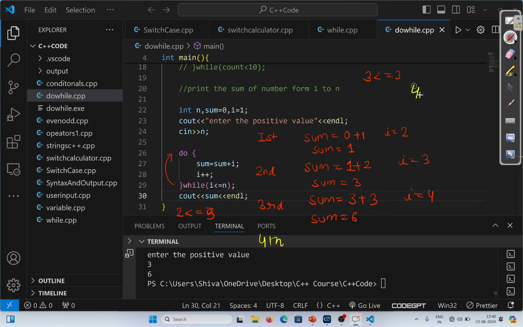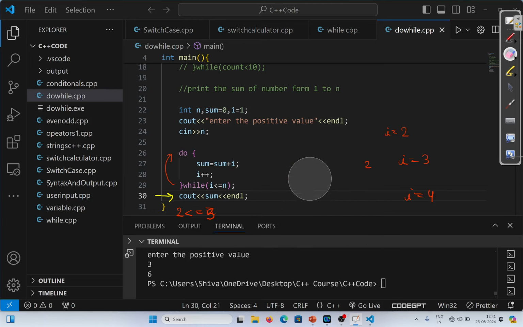Now when it comes to the fourth iteration, it will check this condition: is 4 less than equal to 3 or not? So this condition will become false. Since this condition is false, the execution of the do while loop will stop, and it will come to line number 30. Line number 30 is simply printing the sum. The sum was 6, so we are getting the output as 6. In this way, this program is getting executed.